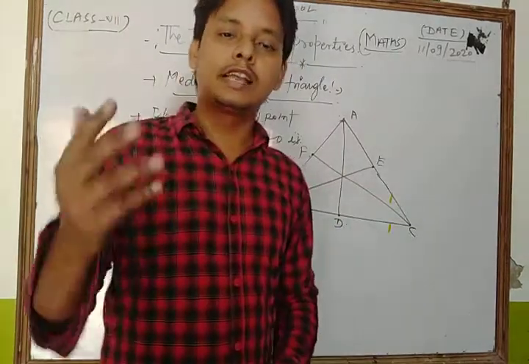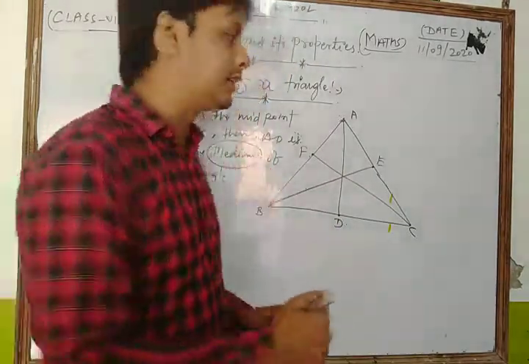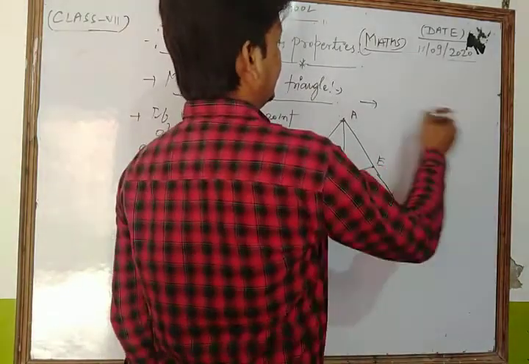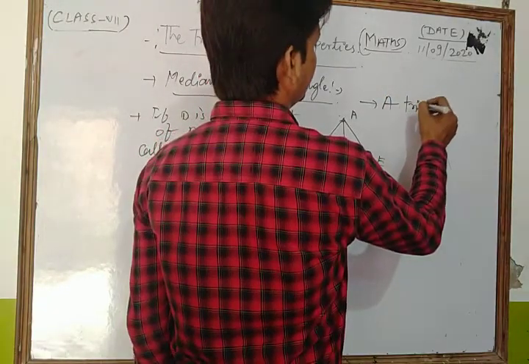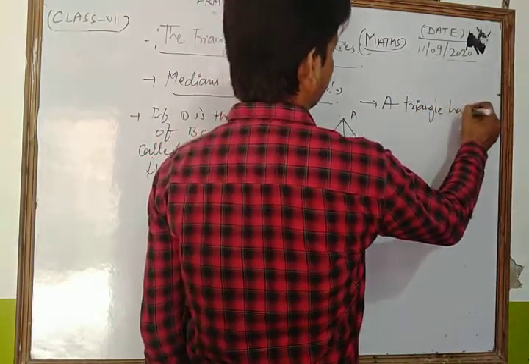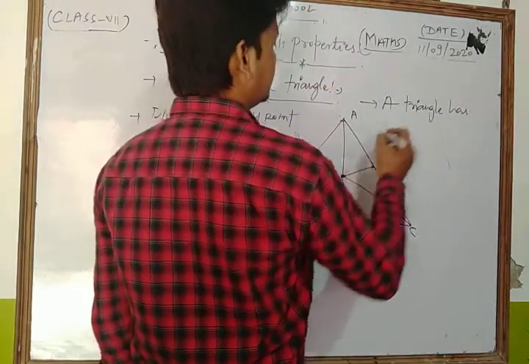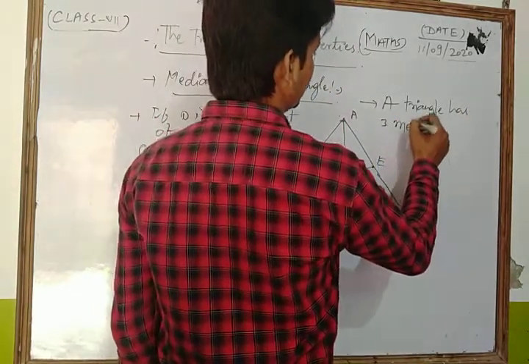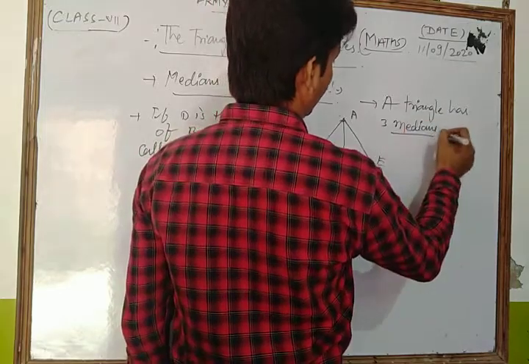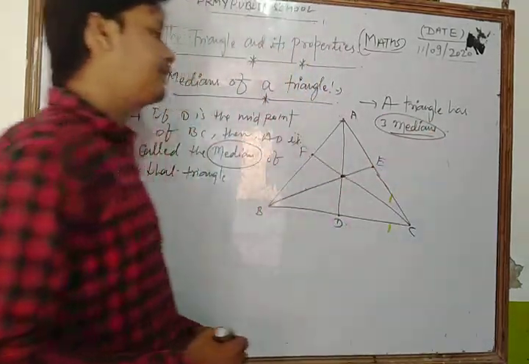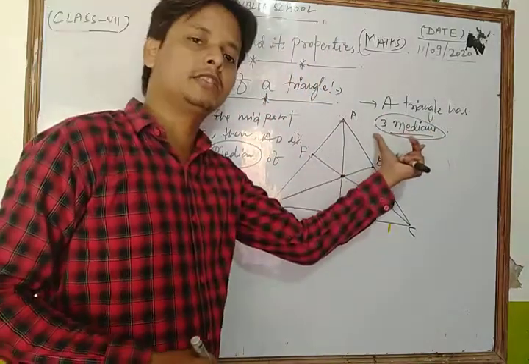So in this way, a triangle has how many medians? 3 medians. Yes. So we can say that a triangle has 3 medians.